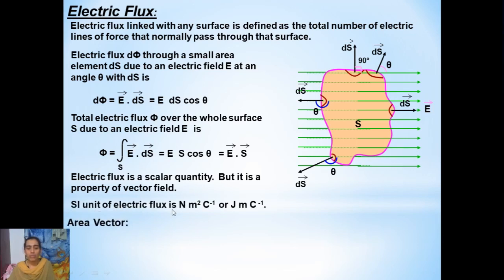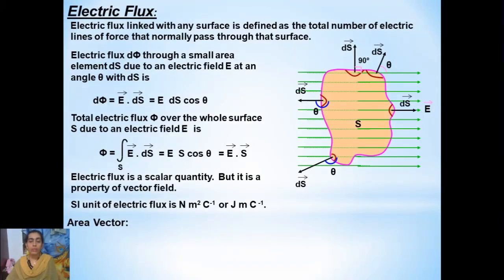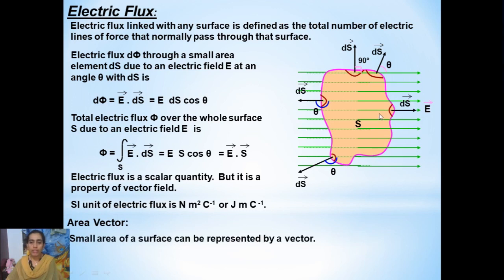And how do we measure this electric flux? The SI unit of electric flux is newton meter square per coulomb, or joule meter per coulomb. One more important thing you should know regarding electric flux is area. Usually we consider area as a scalar, but in this context we are using it as a vector quantity. Therefore the area element, whichever we consider, we refer to it as an area vector, right? So what is the area vector?